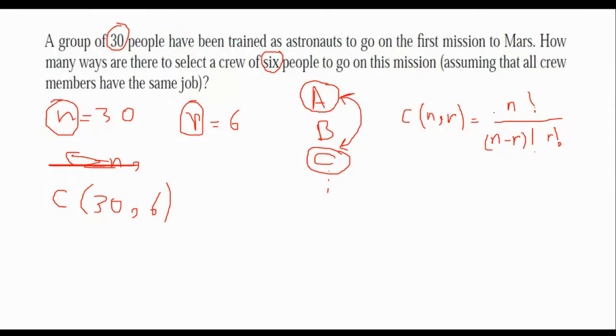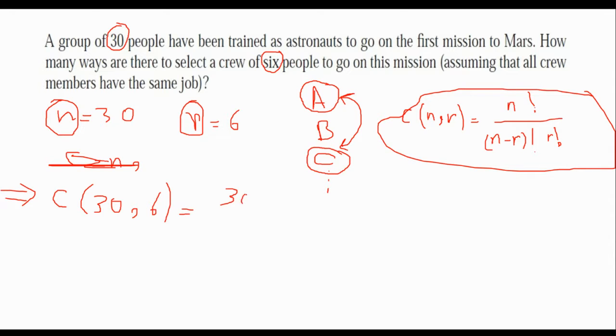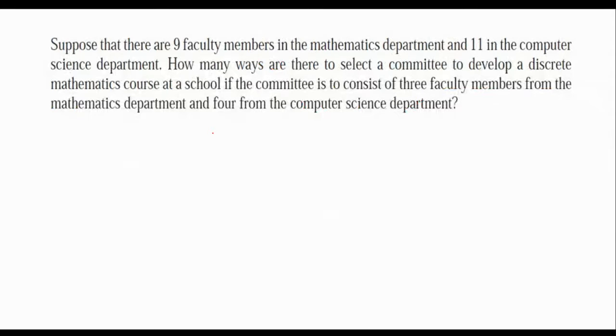The order doesn't matter. So we should divide it so that we will have a lower number of possibilities at the end. So don't forget to provide the general formula. Then based on that, you could say, okay, n is equal to 30, r is equal to 6. So what I have is 30 factorial over 30 minus 6 factorial multiplied by 6 factorial, and provide the final answer. Okay, so I think this one was pretty clear.